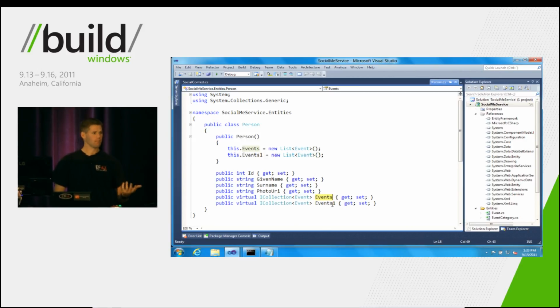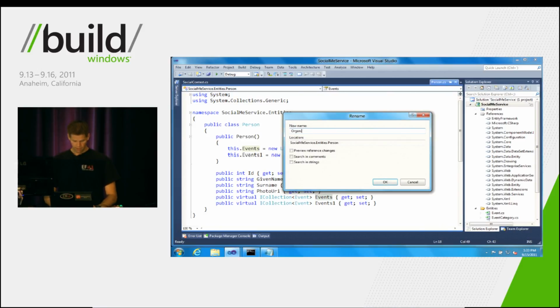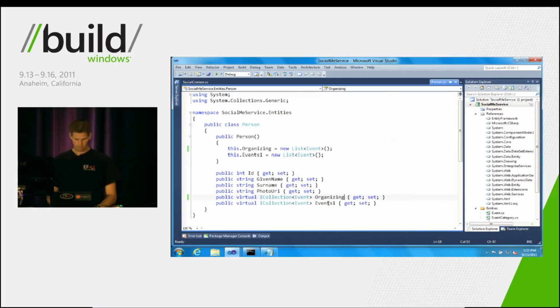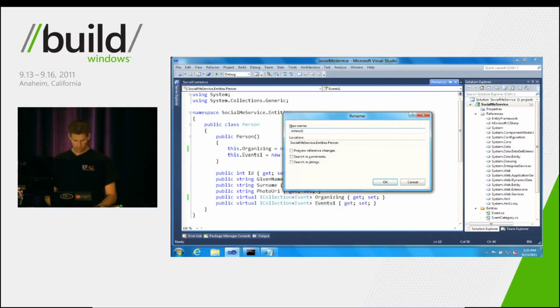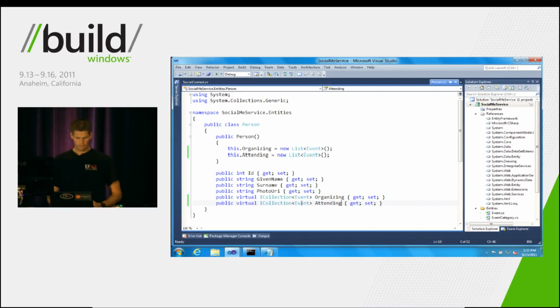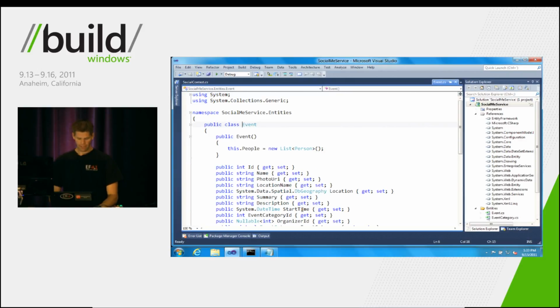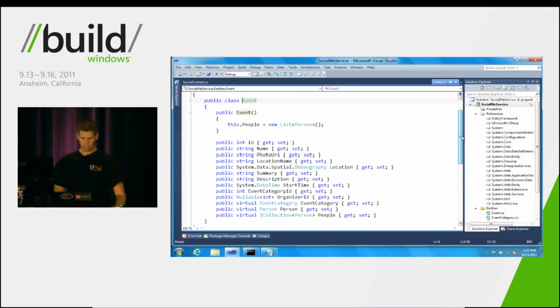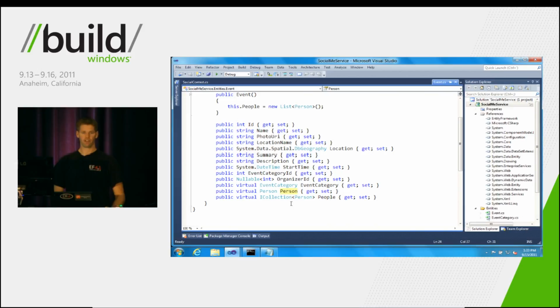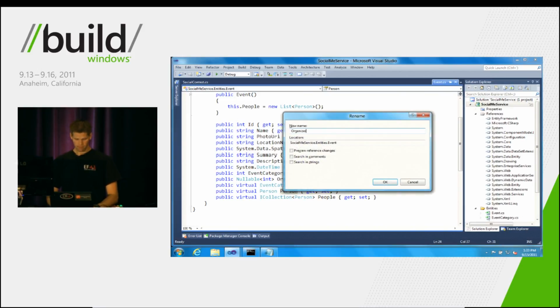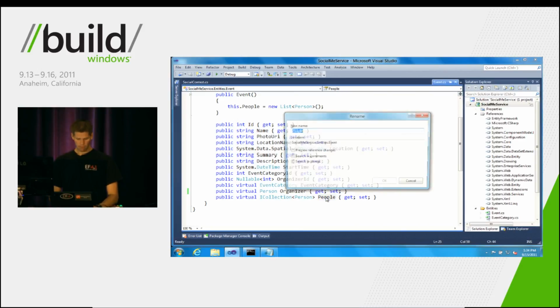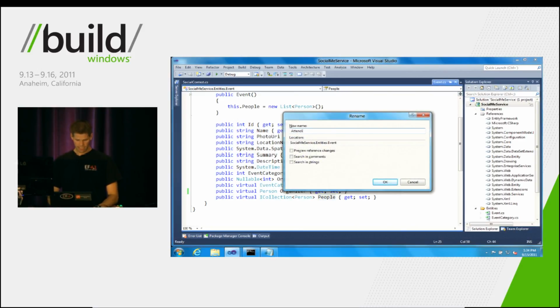And that's because the Power Tools, while they're pretty cool, can't read your mind. It doesn't know what these two navigations mean. But I've done this enough times to know that this first one is actually the organizing property, and the second one is all the people attending. Likewise, if we hop over to event, we can see that it has a bunch of properties, and it needs the same sort of correction. So it's got this person navigation property, and that's the organizer. And people are the attendees.